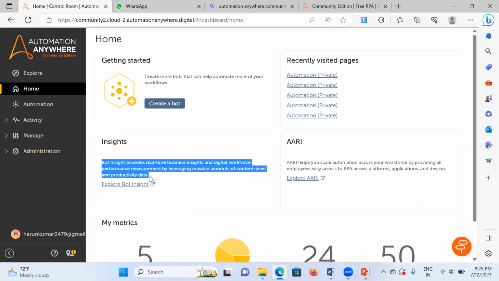What are insights? They measure the amount of data that production has already completed, and the amount of data that is still pending. It will show a graphical representation on the dashboard.